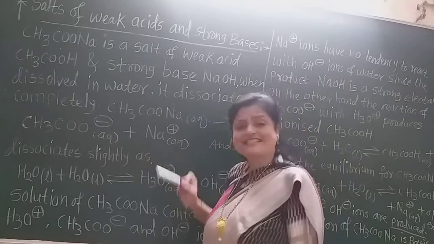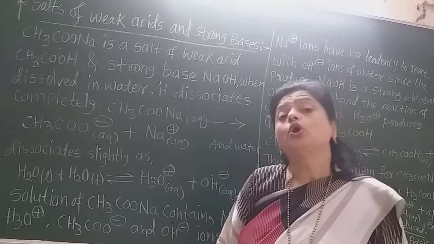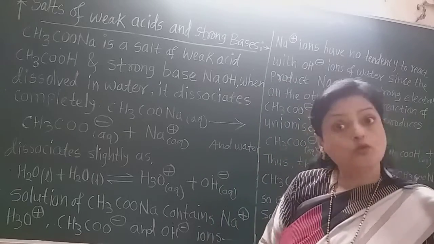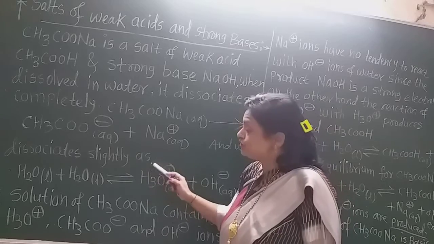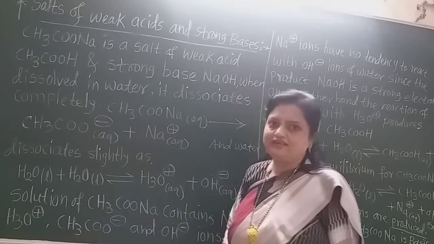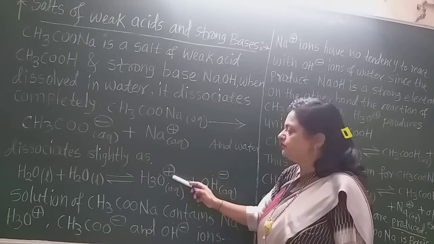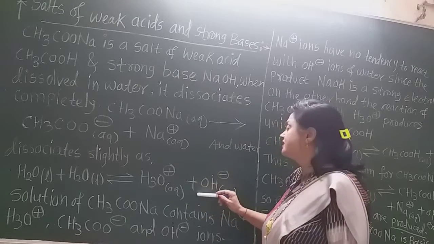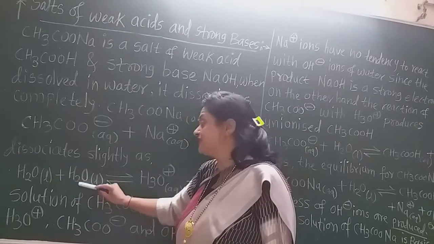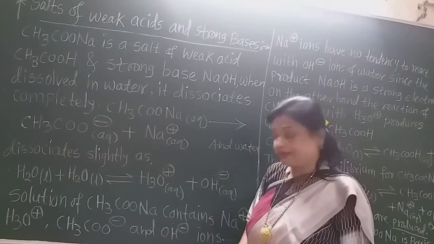And water dissociates only slightly. We know that only 1 into 10 raised to minus 7 moles of water dissociate from 1 mole. So water dissociates very slightly. We always take 2 molecules of water, H2O liquid plus H2O liquid, and they dissociate into H3O plus aqueous plus OH minus aqueous. One water molecule gives an H plus ion to the other, so there become H3O plus and OH minus ions.